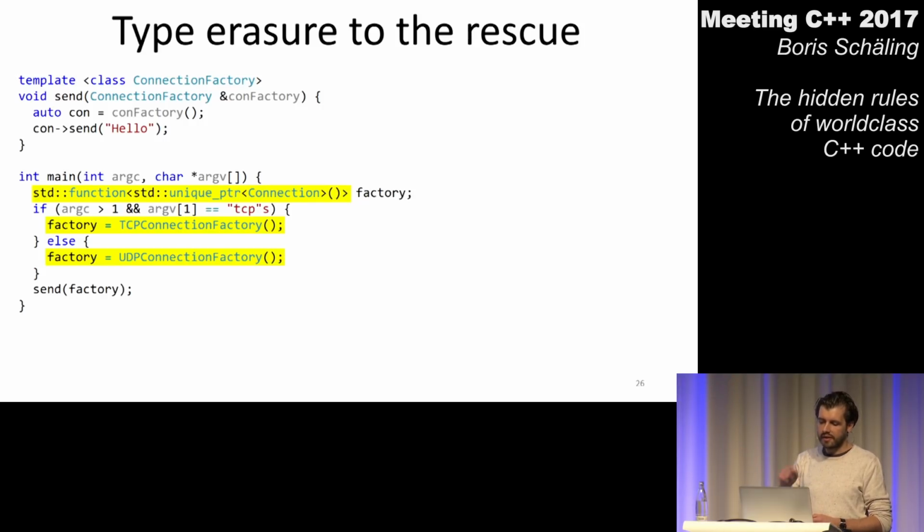And I say, in that factory variable, in that common interface variable, I want to be able to store anything which is callable, which can be invoked with no arguments, and which returns a unique pointer to a connection. Now, as it happens to be the case, this is exactly the interface my two connection factories now have. So now I have my common interface variable again, and I can evaluate my command line options, and I can decide later in my program whether I want to store a TCP connection factory or a UDP connection factory in that variable.